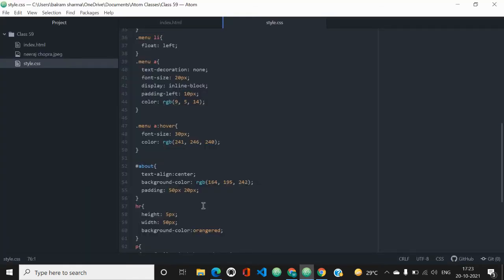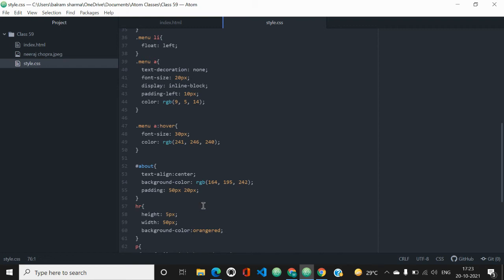Then the font size I have given as 20 pixels for the anchor tag, and then display I have given as inline-block. This is because if we do not give this, the anchor tag will not support the paddings and the margins. So for supporting paddings and margins, we have used display equal to inline-block.